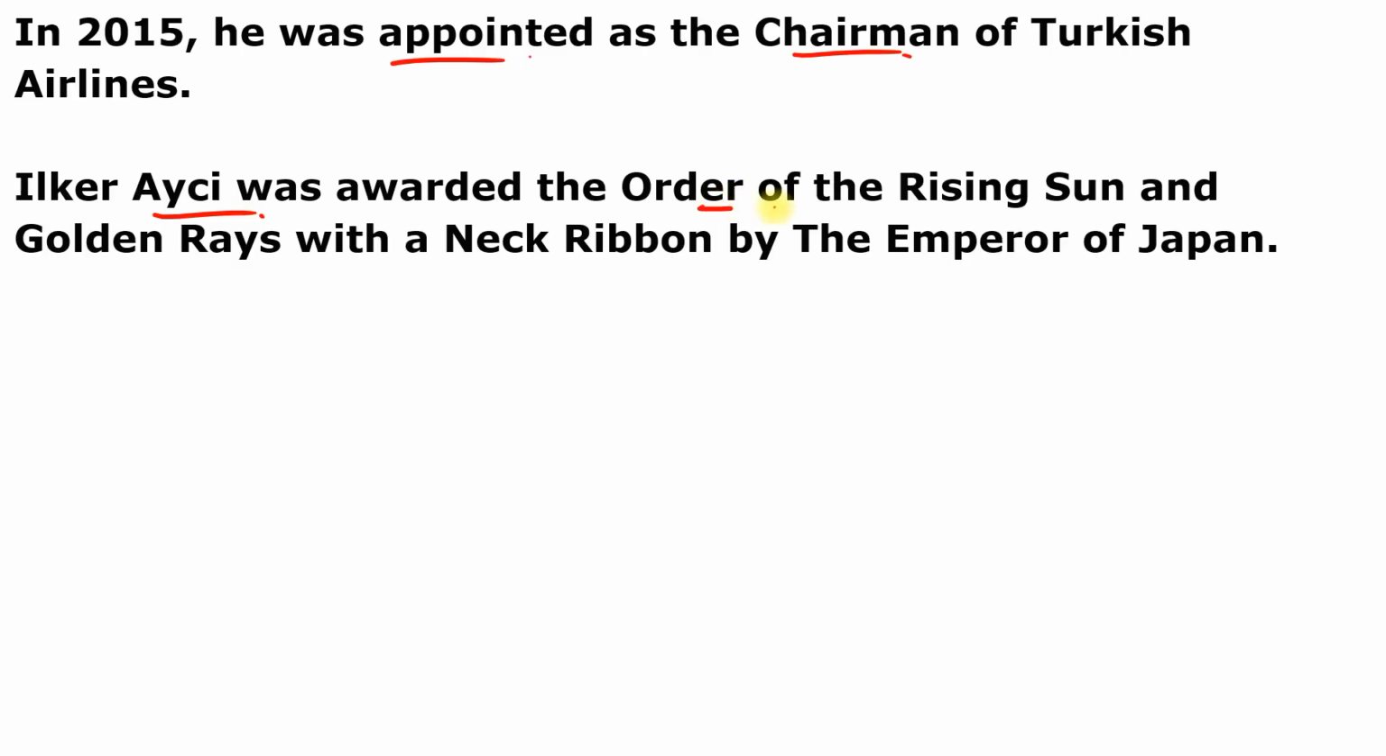Alker Ayci was awarded the Order of the Rising Sun, which is given by the Japanese government, and the Golden Rays with neck ribbon by the Emperor of Japan. So this is just information so that you can recall the news for a long time.